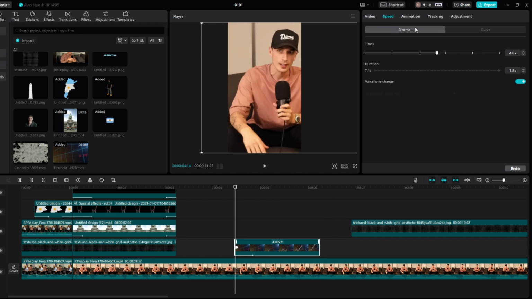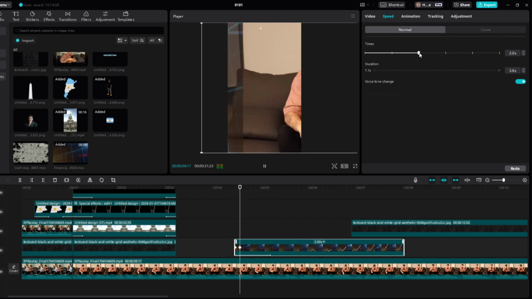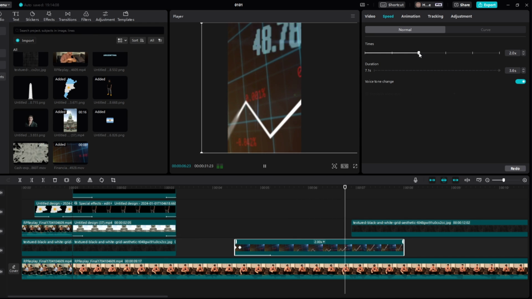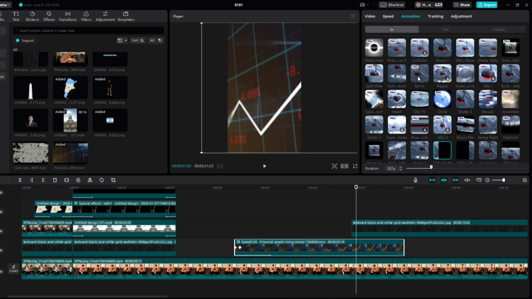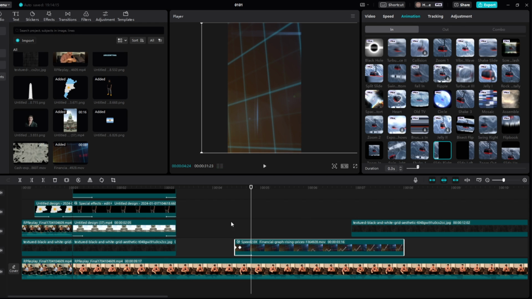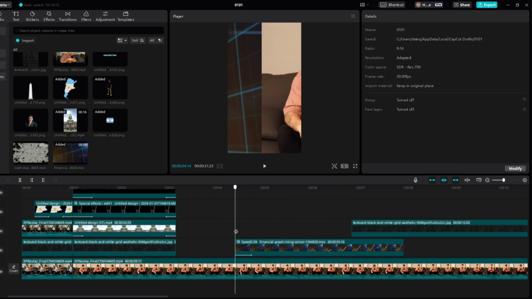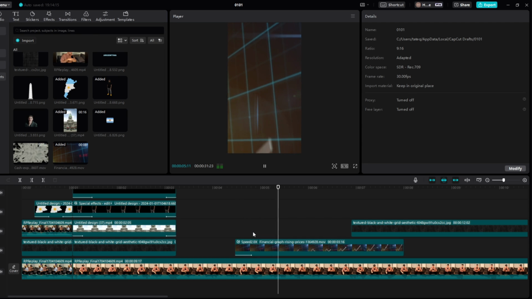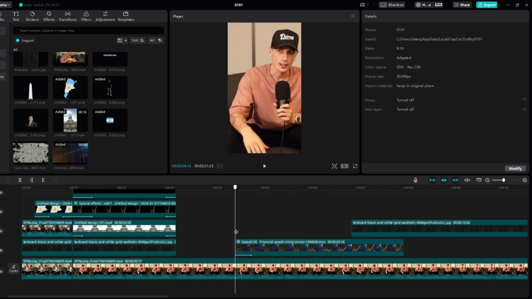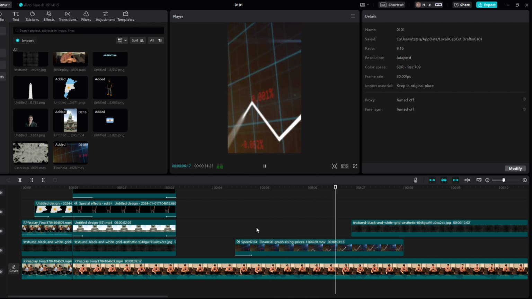Okay, so we definitely want to... maybe the speed needs to be on like 2. Today highest inflated currency in the world. And then with the animation, go back to 0.3. Today highest inflated currency in the world.